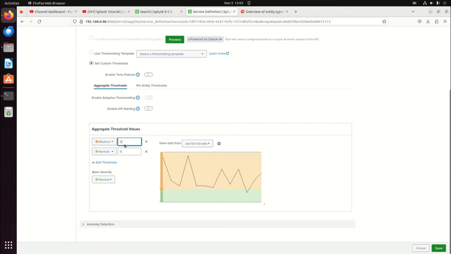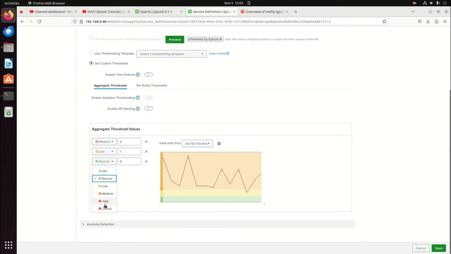That's going to put us, let's go 1 being yellow. 2, oh, I want you to be low. 1 is yellow, add a threshold, and we're going to make this medium. And we're going the wrong direction.